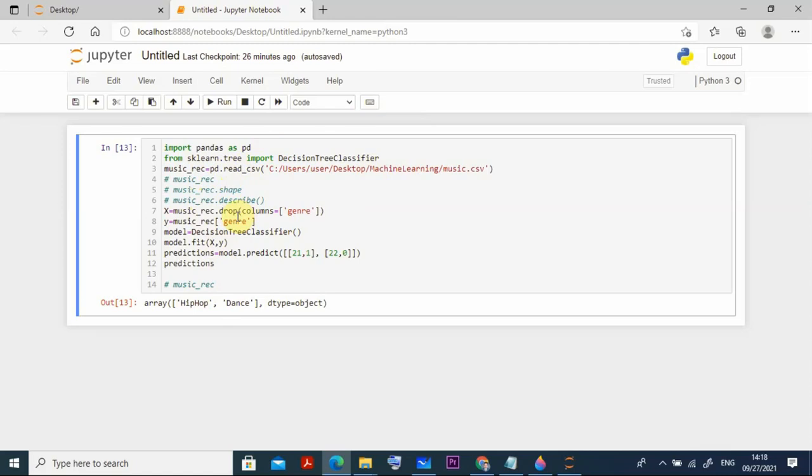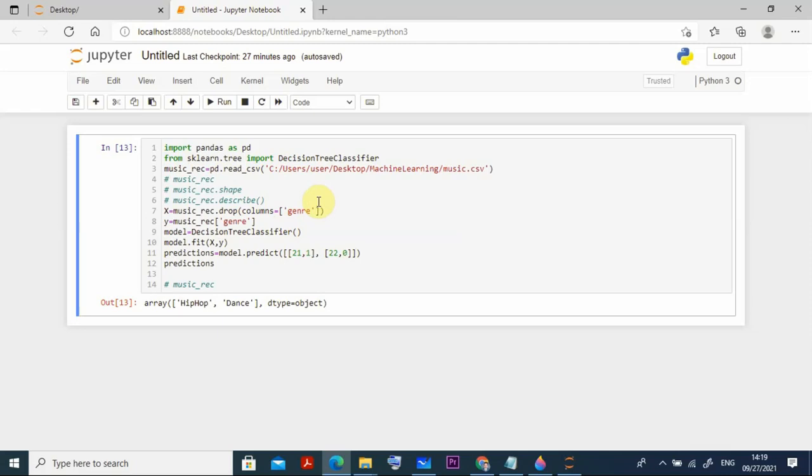Then I divided this data into one part as input, and another part, the right-hand side, as the output. For example, except genre, because I want the model to suggest something for you. When you enter your data, it captures all your data, your date of birth, mobile number, male or female, all of it automatically. So from the data it catches that you are a male and your age group is 21 or something like that. Then what is it going to predict? It is not going to predict your age or your name, that it cannot predict. It is going to predict your flavor, what type of music or things you are interested in.